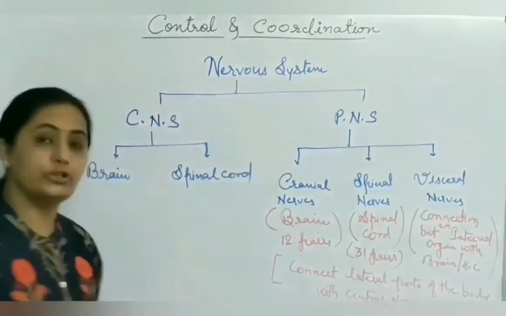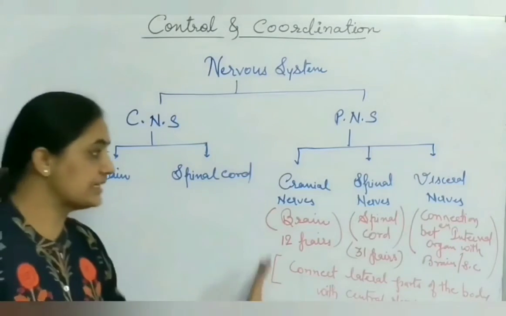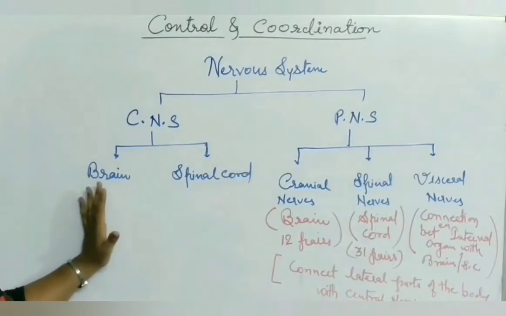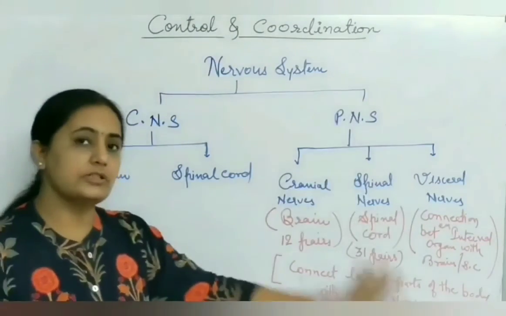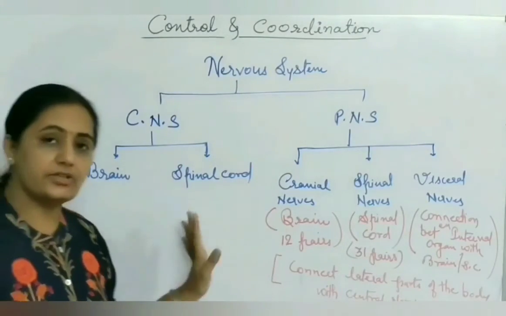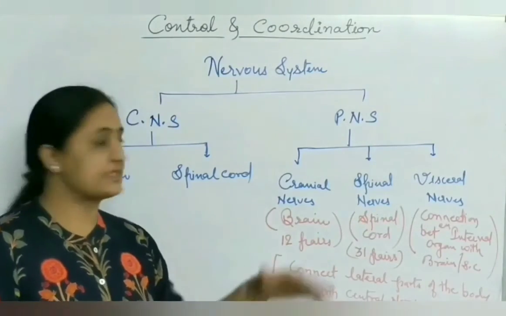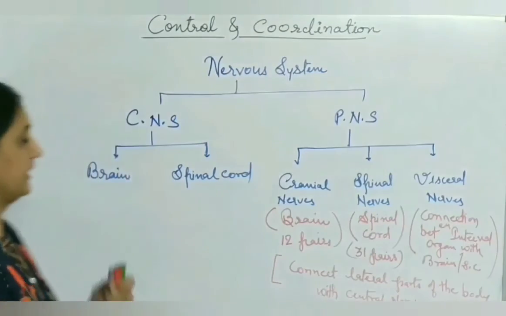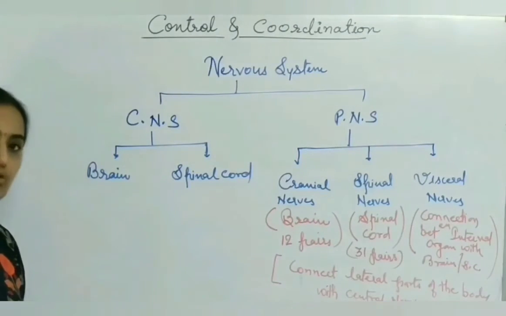So that is the importance of peripheral nervous system, and we have to discuss in detail about central nervous system. Peripheral nervous system is only an introductory part: how peripheral nervous system is associated with central nervous system, what is the role, how many nerves, which types of nerves are present. Now next we will discuss about brain and spinal cord.